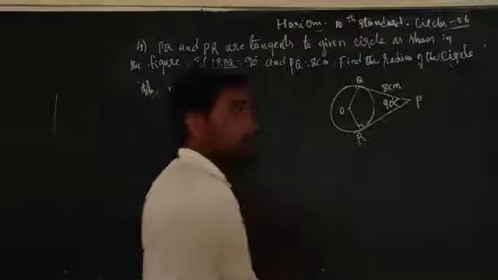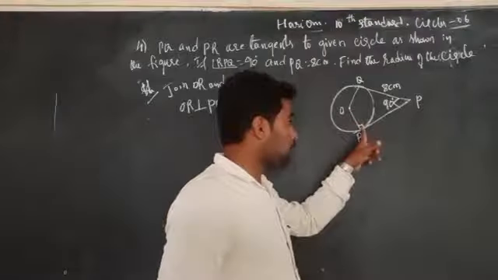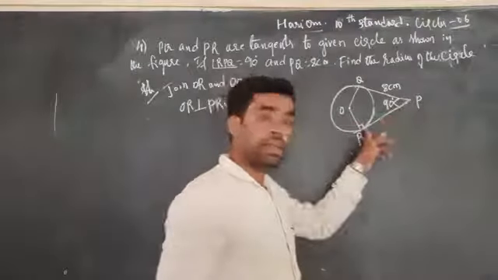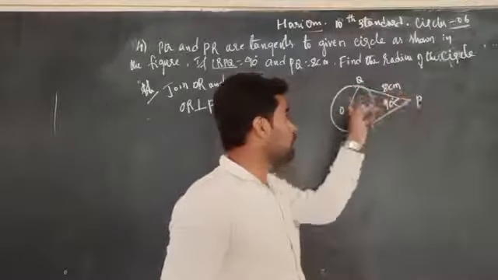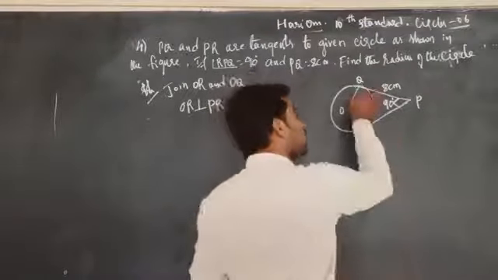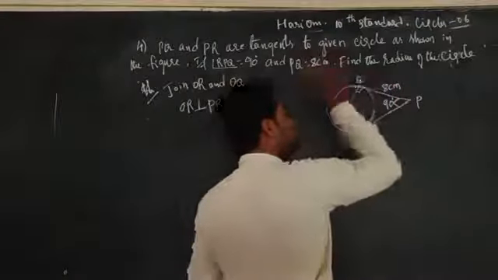By the first theorem, the radius is perpendicular to the tangent at the point of contact. Again, OQ is the radius, PQ is the tangent. Therefore, OQ is also perpendicular to PQ.